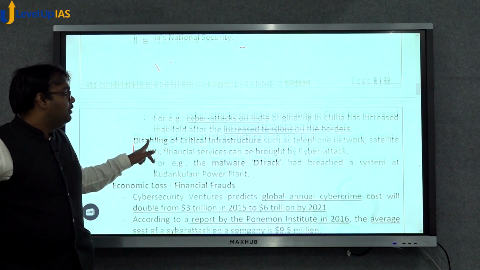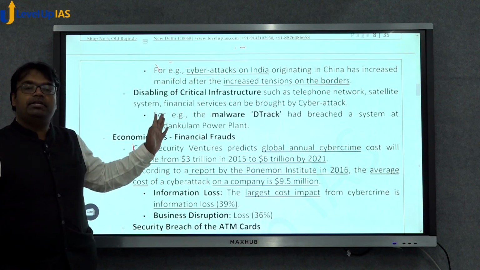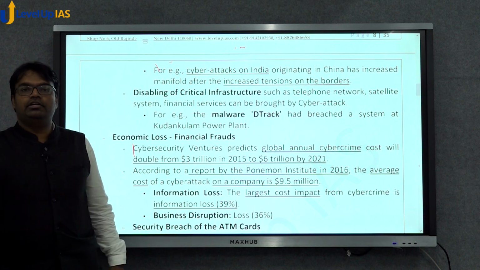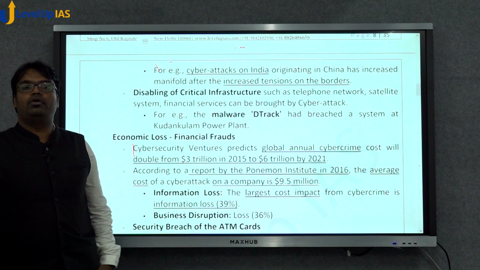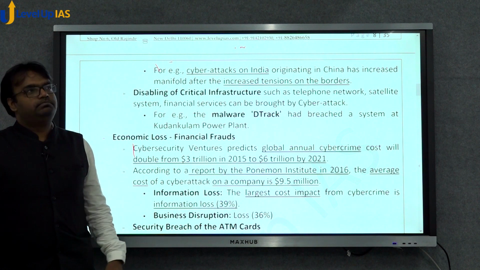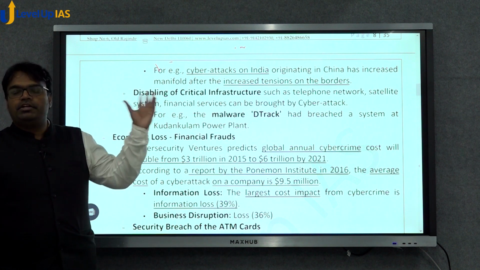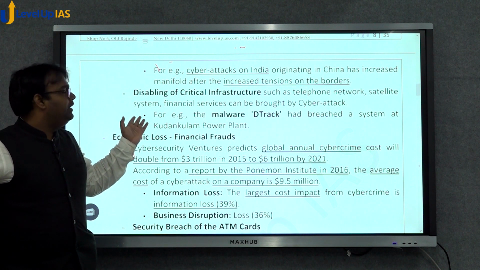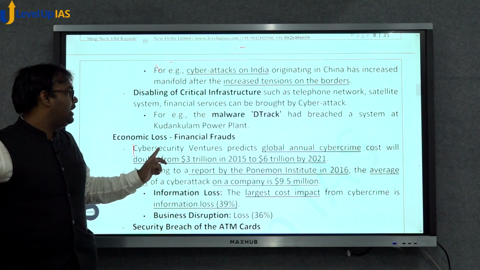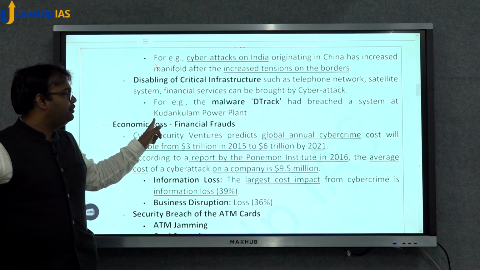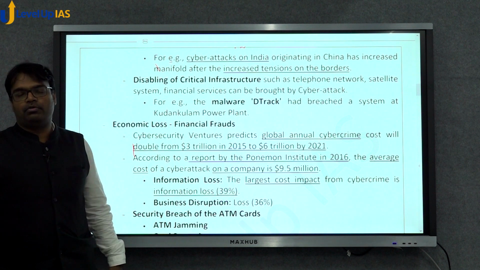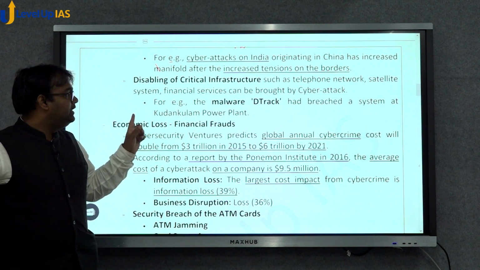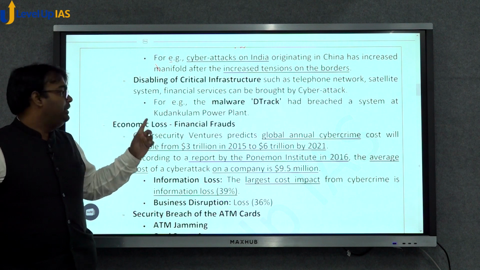Okay, now another problem that may be created. One is the problem of national security. Another is the disabling of critical infrastructure. Critical infrastructure includes nuclear power plants or our defense infrastructure. All of those may be disabled by cyber attack. An example would be DTrack, which was used to breach the Kudankulam power plant. Though the plant was not disabled, DTrack was able to breach it.